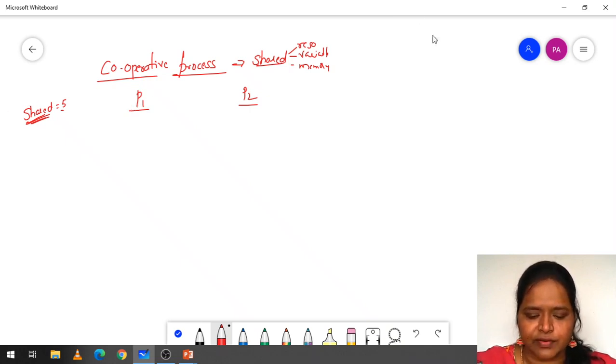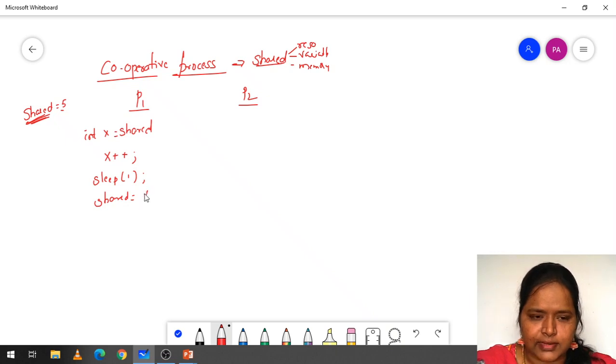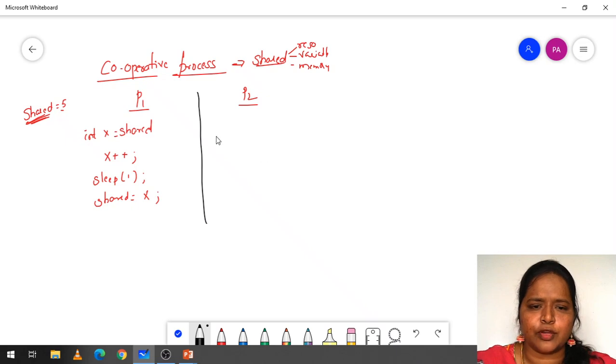In the code for P1, I have taken one local variable, int x, which I assign from shared, and I increment this x value. Then I use sleep(1), and then shared = x. Now I have another process P2.